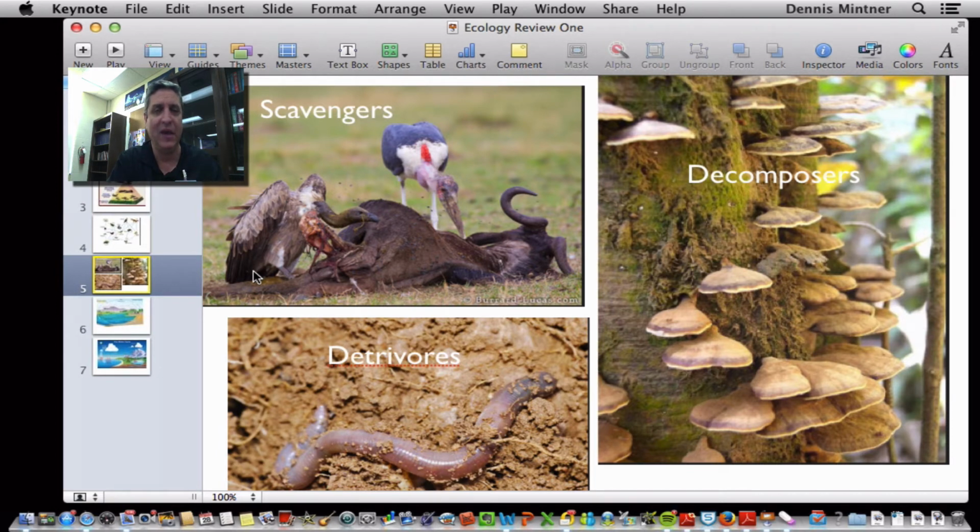And nature has a way to keep that energy going so it's not lost at all. We have decomposers here. This is a bracket fungus on trees. I go hiking with my son and we see these. Every time a tree's falling, we look for these. They help break down that tree, so now it's usable. It's just turned into detritus, which is decayed material that now detrivores, remember vor means eat,